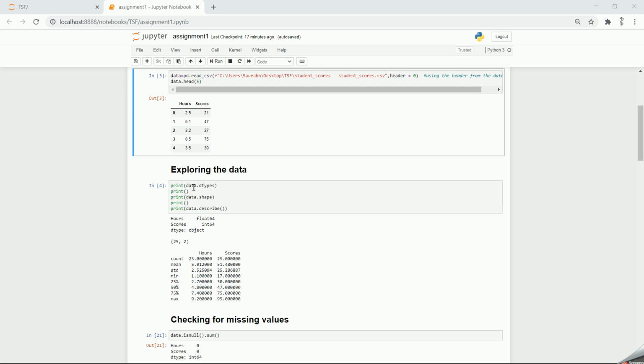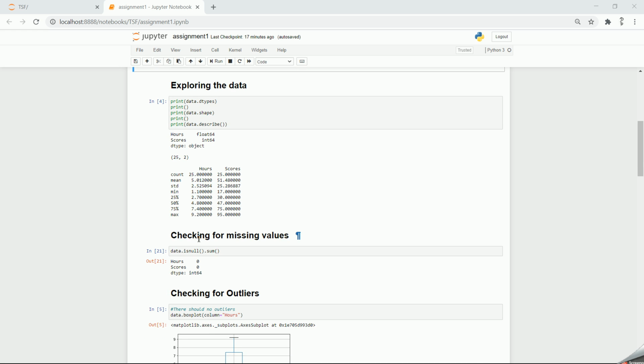So the next step would be exploring the data and getting to know the data a bit. So I've used the functions dtype, shape, and describe to get to know the data. So as you can see, the hours variable is a float type and the scores is an integer type. And we have only two variables.